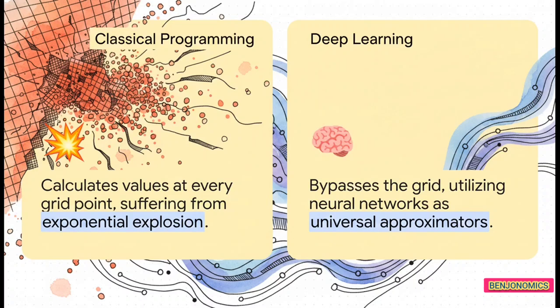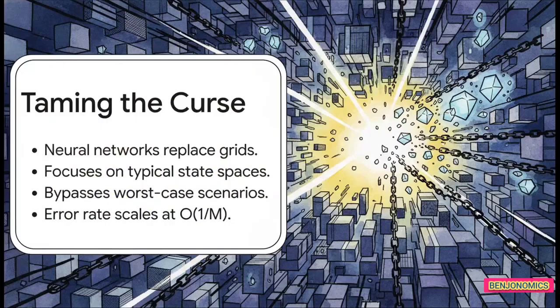Modern deep learning, on the other hand, entirely ignores the grid. It uses neural networks as universal approximators to learn the continuous surface of the value function, rather than trying to painstakingly memorize billions of discrete, individual points. So deep learning actually tames this curse by strategically focusing only on the most probable, typical regions of the state space. And here's the real kicker.